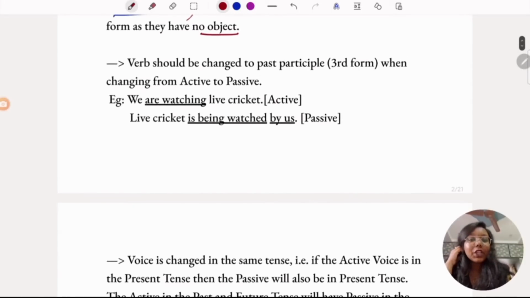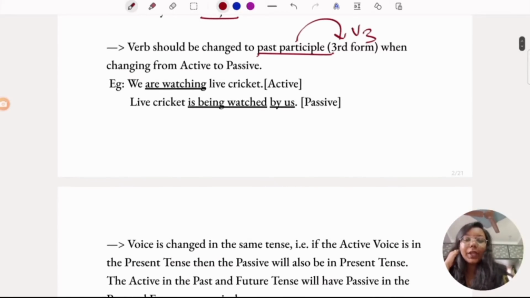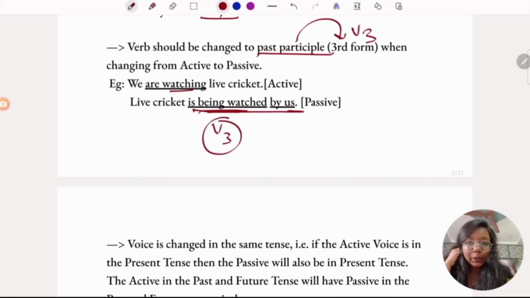And the verb should be changed to past participle. Past participle means verb third form, V3. The verb should be changed to past participle when changing from active to passive. If you see the example here, we are watching live cricket. This is the active voice. When you convert it to passive, it is: live cricket is being watched by us. The same thing is being converted to V3 form.